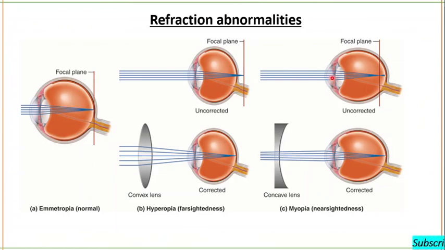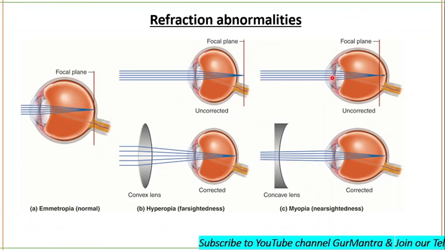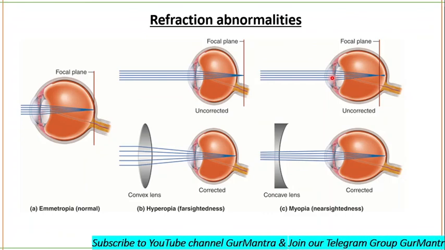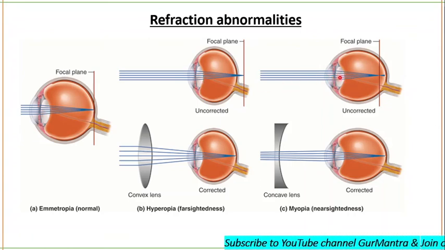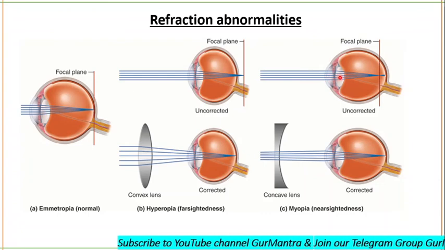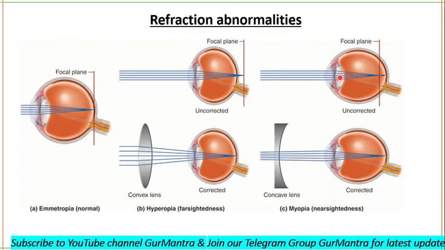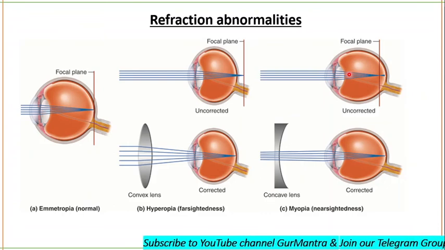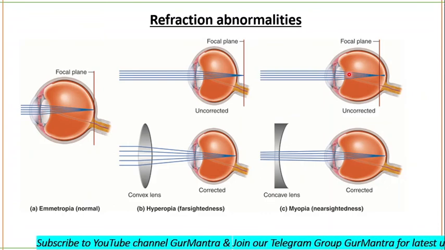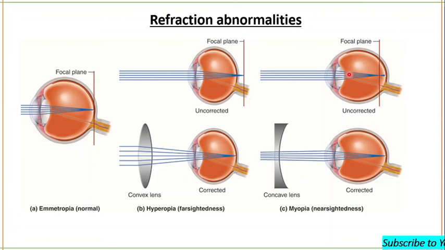The eyeball is too long relative to the focusing power of the cornea and the lens, or the lens is thicker than normal. When the lens is thicker, the image will converge in front of the retina. You understand or not? The image will converge in front of the retina in case of myopia.